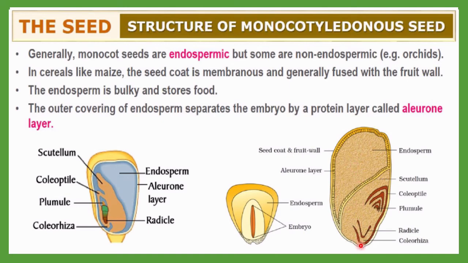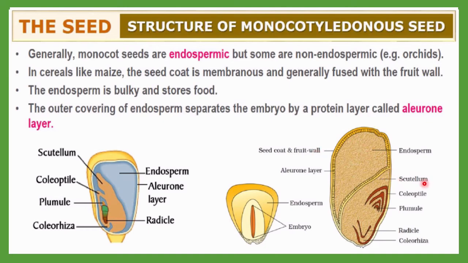If you do a cross section of the seed, you will observe that inside the seed there are two chambers. One chamber is totally filled with nutrition, and this chamber is called endosperm. In the endosperm you can see the outermost layer made up of protein, called the aleurone layer. Outermost is the seed coat and fruit wall layer, which is also a protective layer.